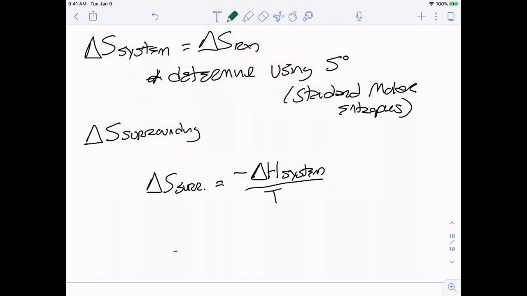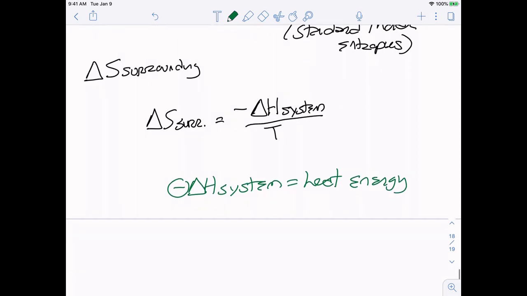So the negative sign in front of delta H: remember, if there's a negative, that means that heat energy is released and it's going somewhere. Heat energy is a form of energy, and energy is conserved. So if my system is going to lose it, the surroundings are going to gain. Any loss by the system is a gain by the surroundings.